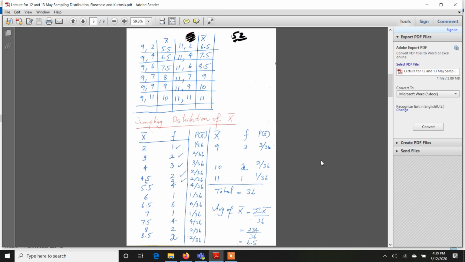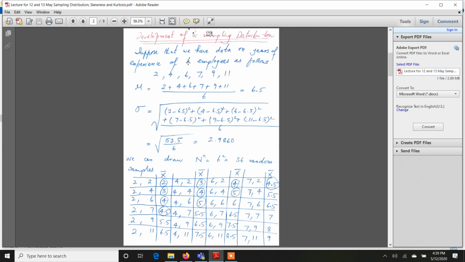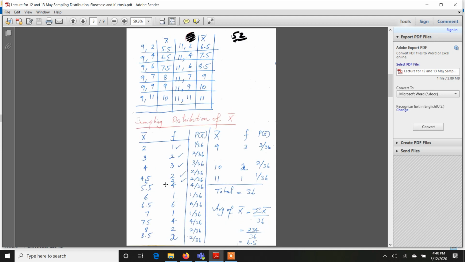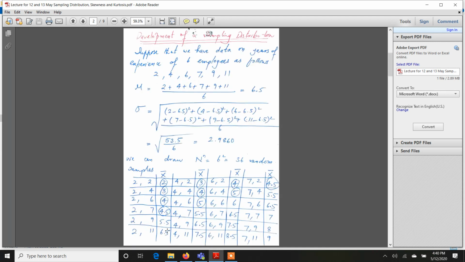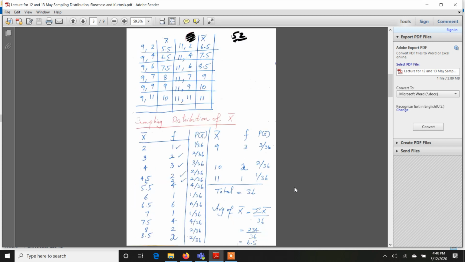Let me tell you again how I am counting this. I'm referring back to this table, part of which is here on this page, page 52, and part of which is here. So I'm noting this X bar column, and I can see 2 is occurring only once, because you can see on the next page there is no X bar which is 2. So 2 is occurring only once, 3 is occurring twice. Similarly, I count all other values.